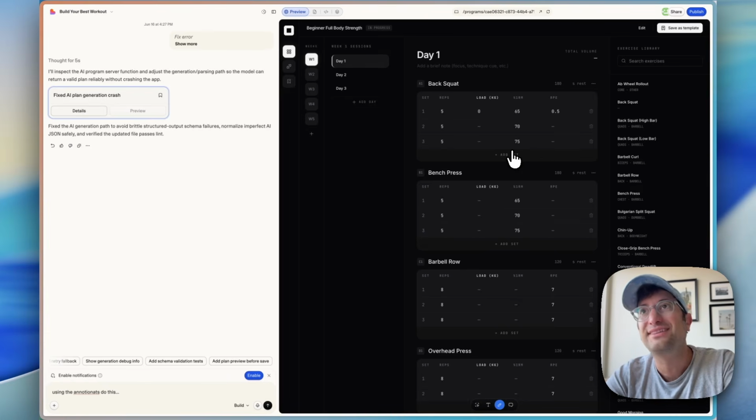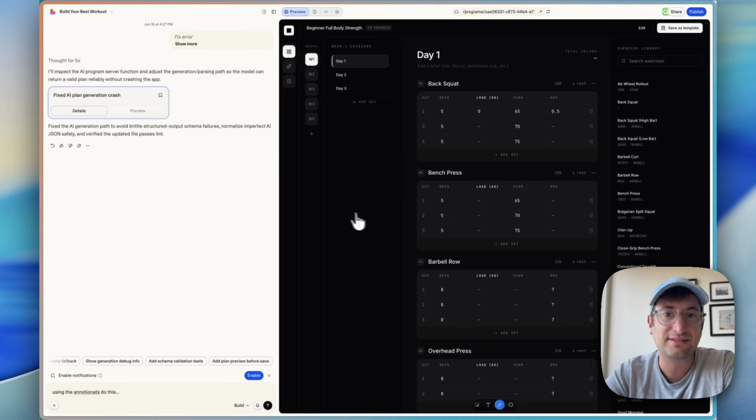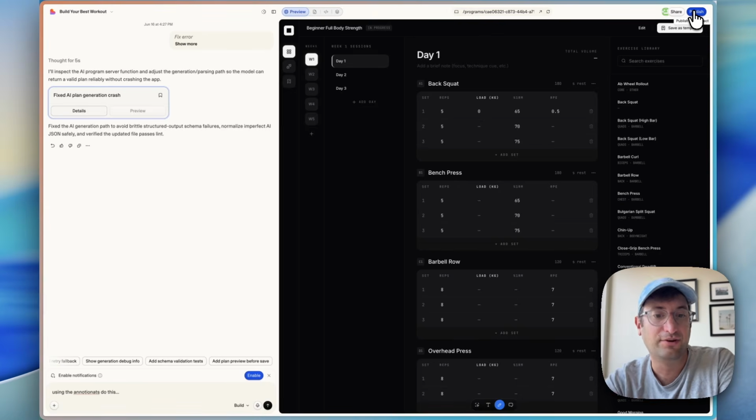And these are kind of the things that I think make Lovable easier to use than something like Claude Code, for example, just because it has all of this built in. So let's go ahead and publish it next. And then I'm going to share with you a technique that I use if I want to go off of Lovable and continue building in something like Claude Code if you want to get more advanced.